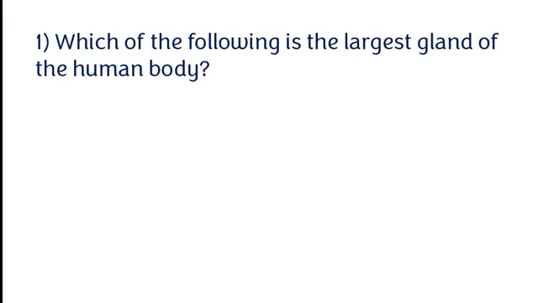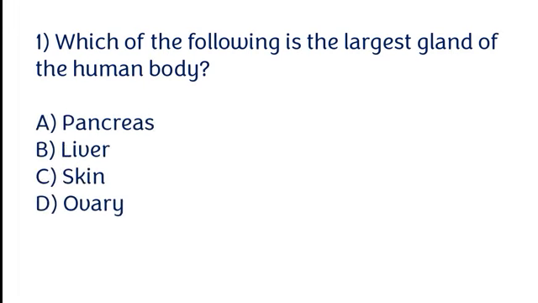Which of the following is the largest gland of the human body? Pancreas, liver, skin, ovary. The correct answer is option B. Liver is the largest gland in the human body.